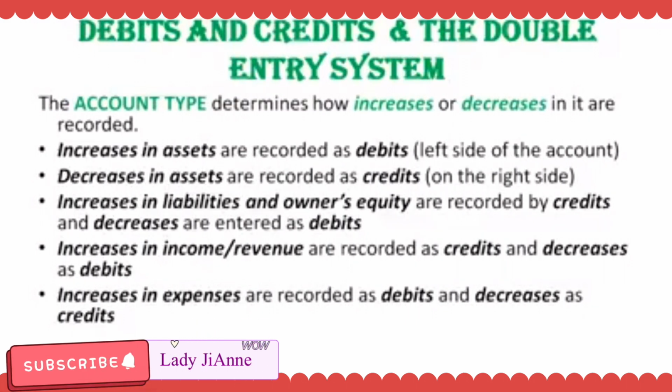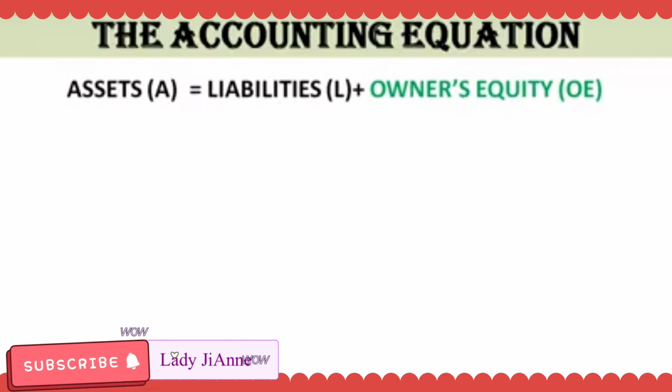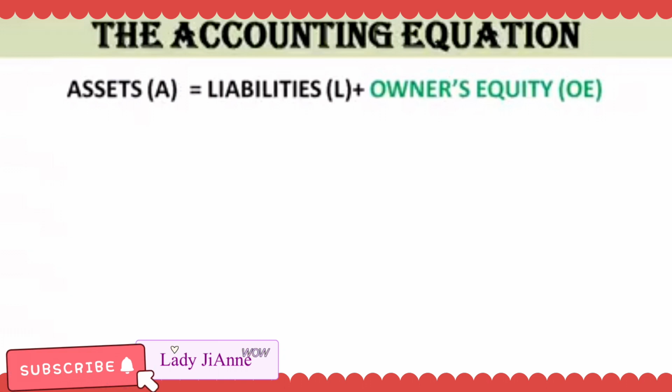So, i-memorize lang dapat itong mga rules na to. Yun nga lang, pag nagme-memorize tayo ng rules, minsan nakakalimutan natin. So, paano ba siya madaling matandaan? Let us try this one. Balik tayo sa ating accounting equation. Our accounting equation is assets or A is equal to liabilities or L plus owner's equity or OE. Ulitin natin. Assets is equal to liabilities plus owner's equity.